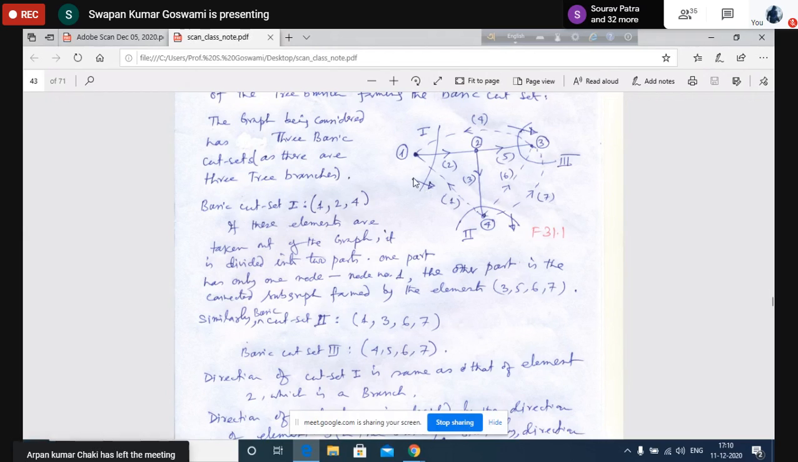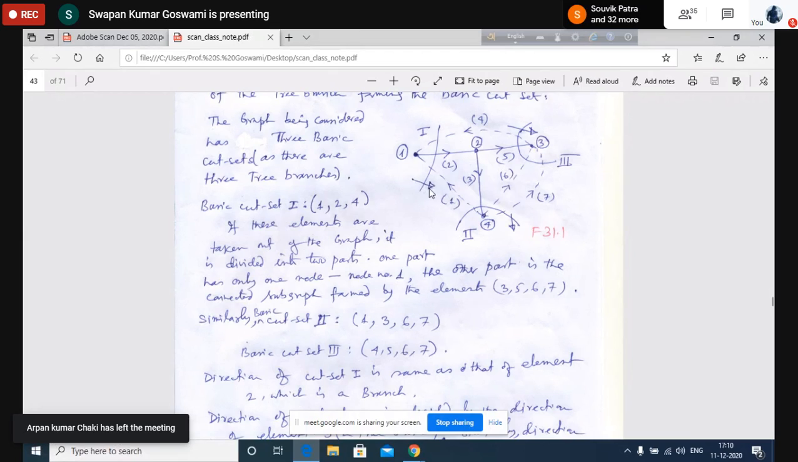So I can assign a direction here. How will that direction be assigned? It will be the same as the direction of the tree branch, that means the direction of this branch that has formed the cut set. Basically, we can say that this tree branch is mostly responsible for the creation of this cut set. We could choose other elements also together to form a separate cut set, but we are choosing this one because this set of elements has a single tree branch.